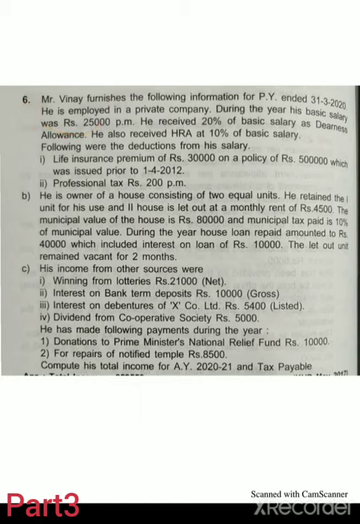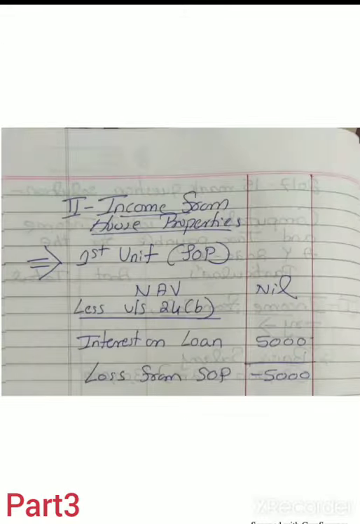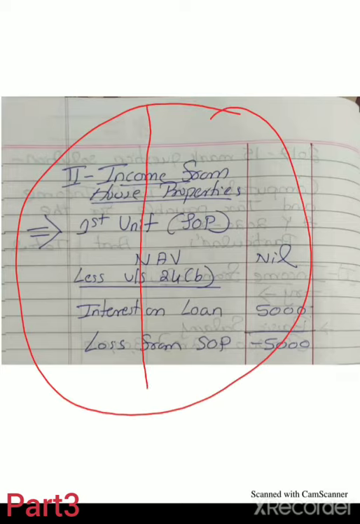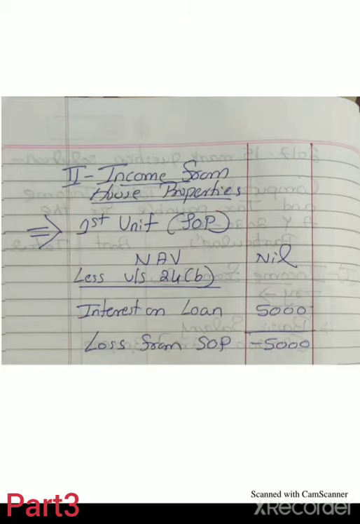Life insurance premium is deductible under section 80C. Professional tax is already deducted under section 16(3). So this is all about the income from salary. Then next part, income from house property. Here the entire house is divided into two parts, Unit 1 and Unit 2. Unit 1 is a self-occupied property.